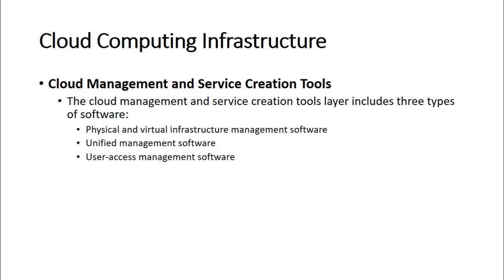When unified management software receives consumer requests for cloud services, it creates the service based on the predefined service attributes. So that is the unified management software of the cloud management and service creation tool layer.